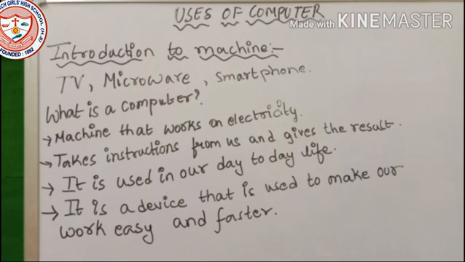So, again I am repeating. What is a computer? A machine that works on electricity, takes instructions from us, and gives the results after processing. It is used in our day-to-day life. It is a machine which runs on electricity. It is a device that is used to make our work easy, and we can do it faster with the help of a computer.